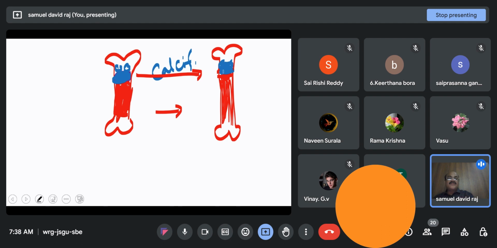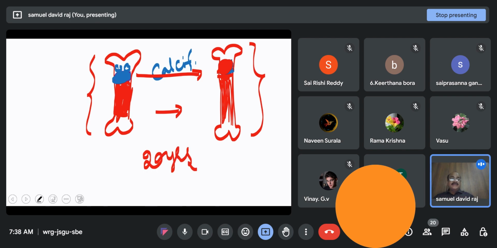So this one is also filled, and now this also becomes the bony part. Thus the length of the bone, which is this much, now increases to this much. This happens until 20 years of age.